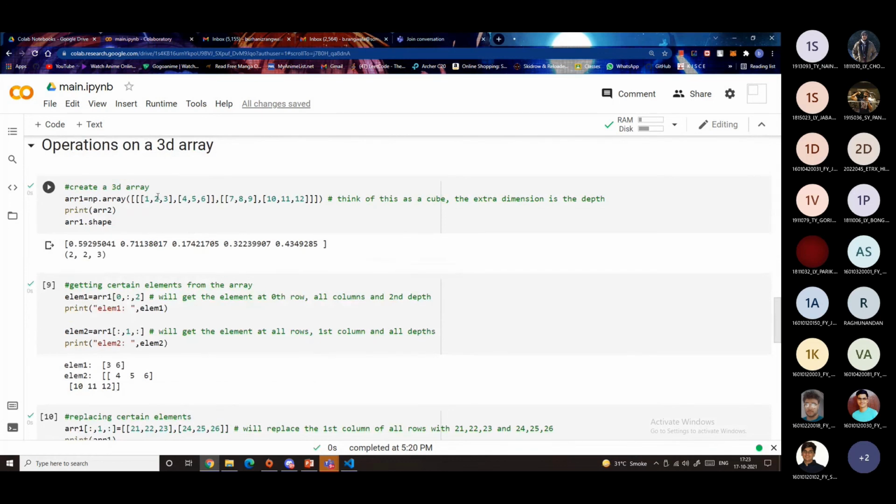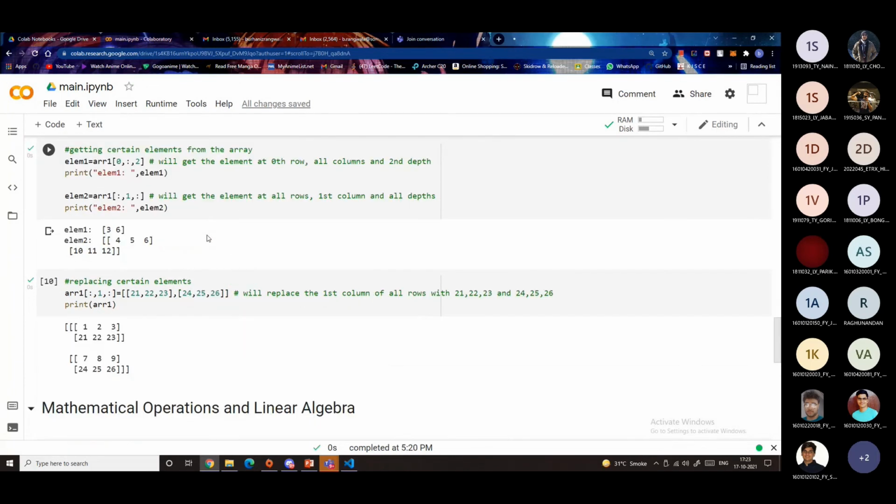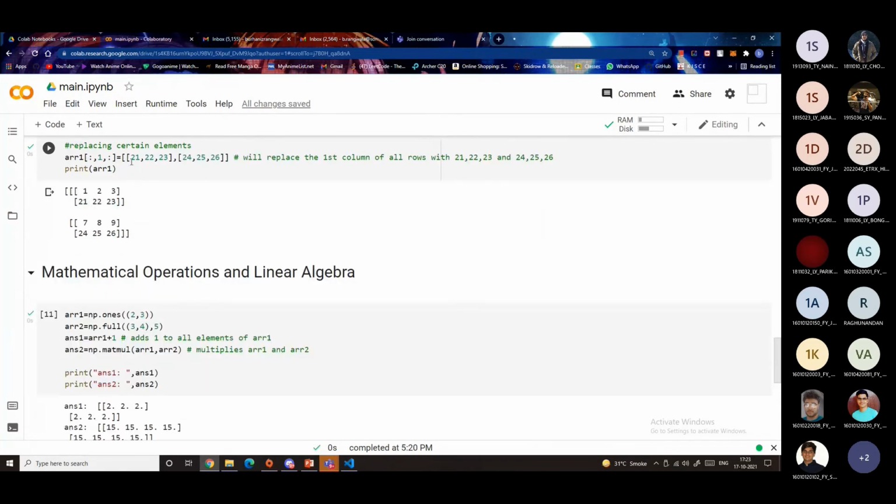Now let's go over operations in a 3D array. The operations are exactly similar to those of a 2D or 1D array. It's just that when you imagine a 3D array, imagine it as a cube. The first dimension is the width, the second dimension is the height, and the last dimension is the depth. You can see this is the shape of the array. Similarly, replacing arrays is also the same, and getting elements is also the same.